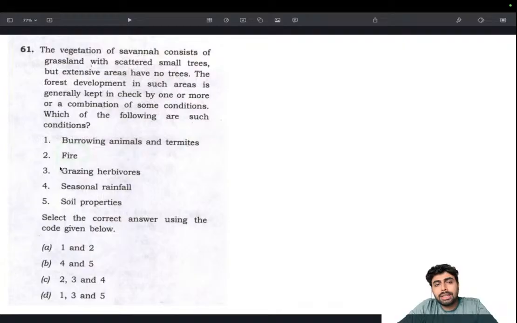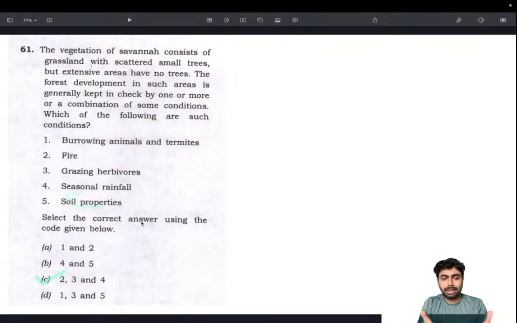Okay, ensuring that trees don't grow bigger and only small trees exist, because during their lifetime, if a big tree gets bigger and it encounters a forest fire, it's gone. Then it has to grow again, and again a forest fire comes. So it ensures that trees don't grow bigger. So that's a very good possibility. So I chose fire over soil properties, and thus I arrived at the answer as C. Grazing herbivores is a potential candidate, but I preferred fire over soil properties, and that's why I arrived at the answer C, not the other way around.